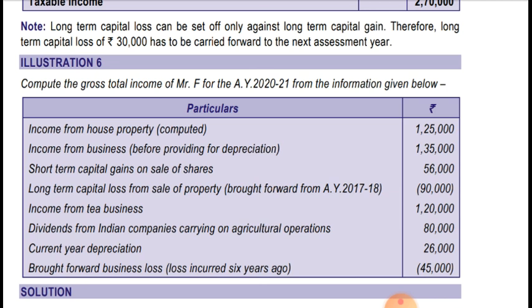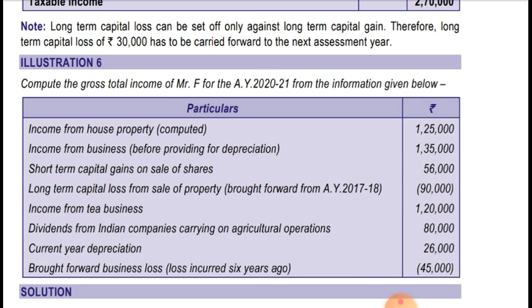Compute the gross total income of Mr. F for the assessment year 2021 from the information given below. Income from house property is a computed income, so no adjustment is required, that is 1,25,000. Income from business before providing for depreciation, that is 1,35,000. Short-term capital gain on sale of shares is 56,000. Long-term capital loss from sale of property, brought forward loss from assessment year 17/18 is 90,000. Income from tea business is 1,20,000.